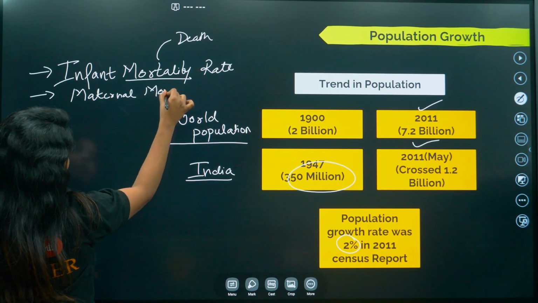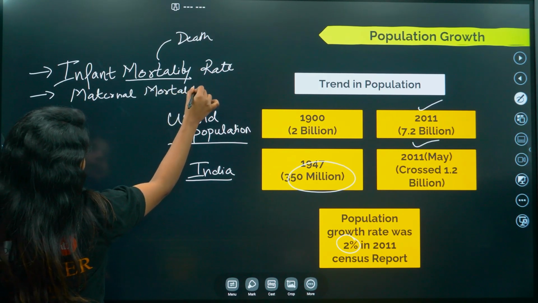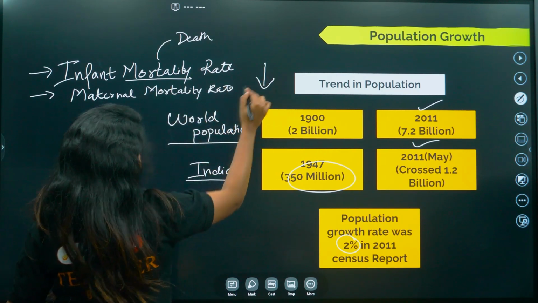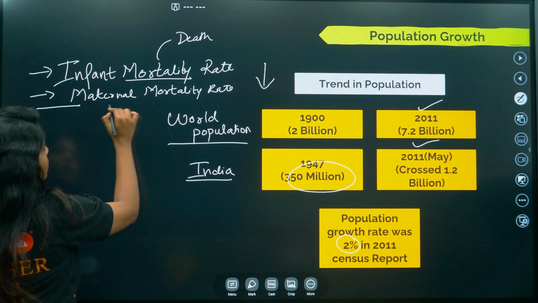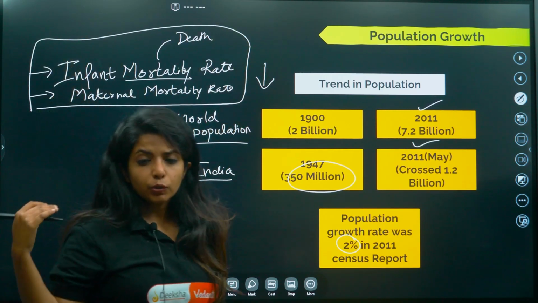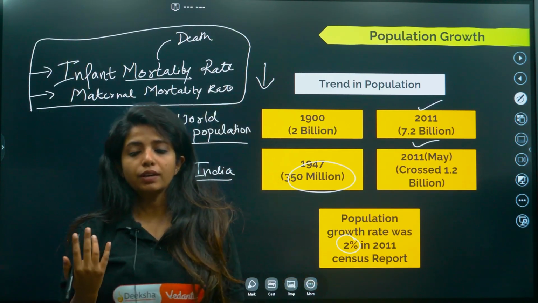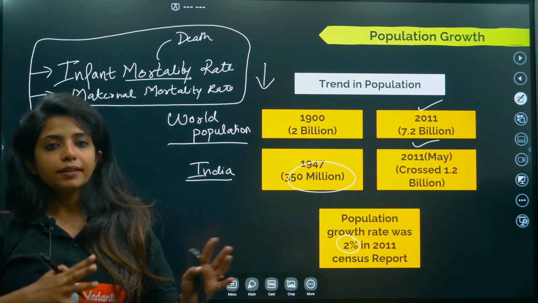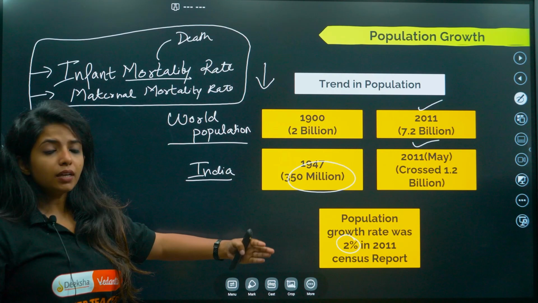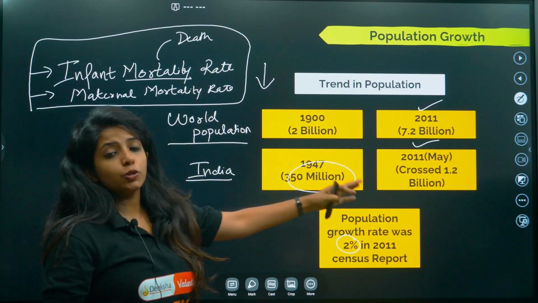Maternal mortality rate both decreased. That means the death of mother as well as child seem to decrease because of the newer techniques, newer programs that were being recognized over there. So when all this was happening, obviously it was a very good thing to celebrate, but apart from that, if you think, there is one more problem: the population, it was just booming.